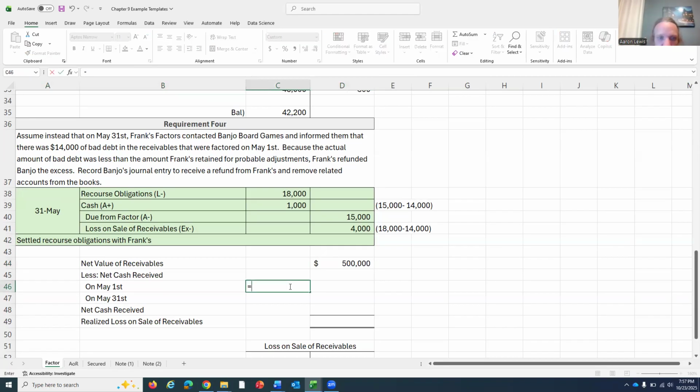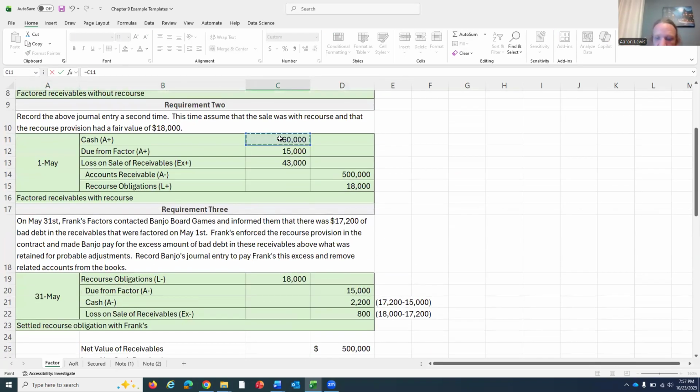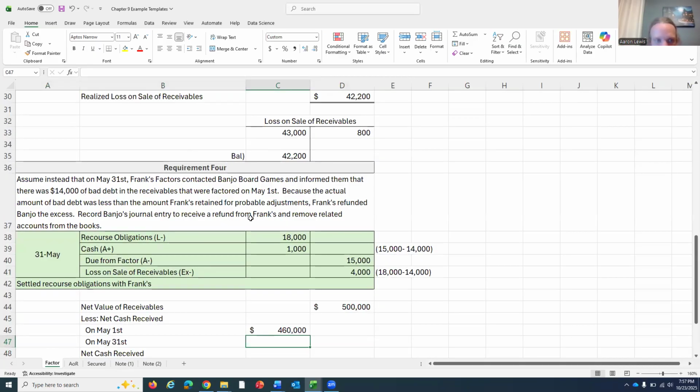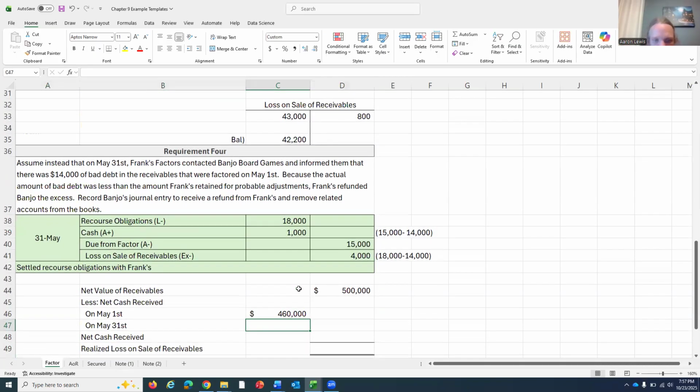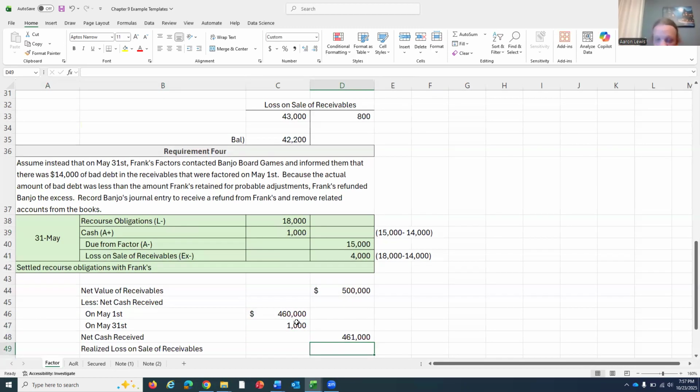And we, in this case, received $460,000 up front when we factored. Well, now in this alternate universe of requirement 4 over here, they need to give us another $1,000 when they refund us what was due to us because their amount that they retained was more than the actual amount of bad debt in there. And I find the sum of these numbers and I get 461,000.